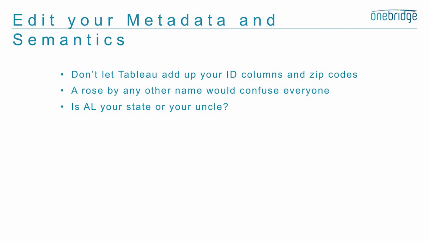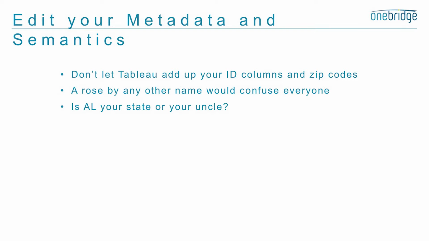Metadata is data about data, and Tableau automatically creates metadata when it brings in your data set. And sometimes it will see an ID, 1, 2, 3, 4, 5, that might be identifying a customer or a product, or maybe it's a zip code. And Tableau thinks it's a number, and it'll add those up to many millions. You don't want that to happen.